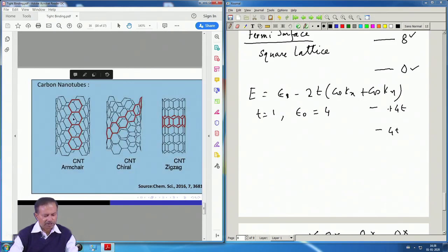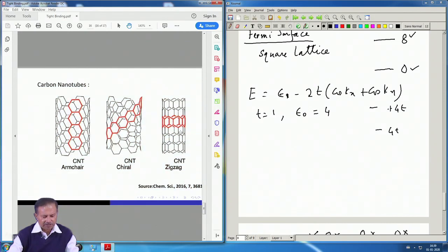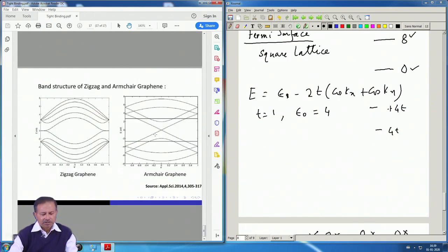As you can see, the graphene sheet can be folded in two different ways, three different ways actually, but these two are the major ones, the armchair and the zigzag. So, the name comes from the red part you can see here, and how this red part is arranged, and in the chiral it is arranged in this fashion. People have actually calculated their band structure. It is straightforward to do it. If you know how to do graphene, you can also do this one.